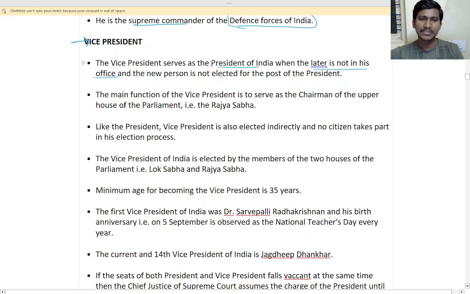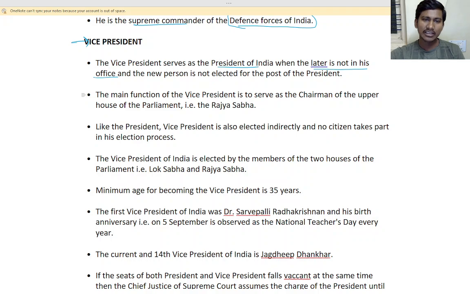When the principal is absent, the vice principal will take over, like that. So if the president is not there, the vice president will become president, that is, he will serve as the president. The main function of the vice president is to serve as the chairperson of the upper house of the parliament, that is Rajya Sabha.